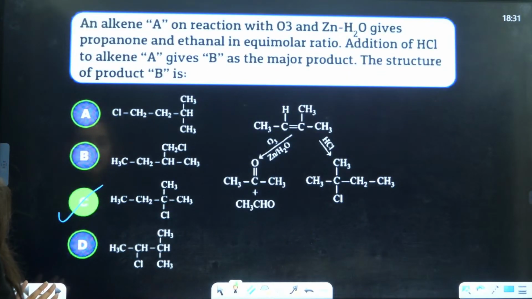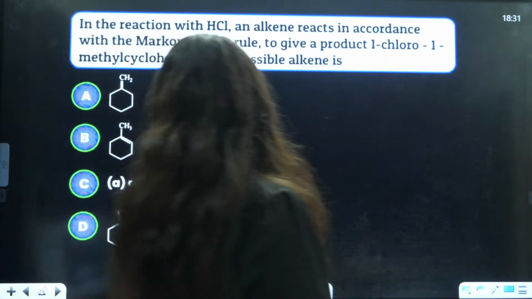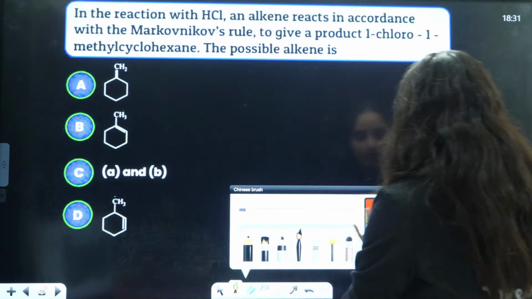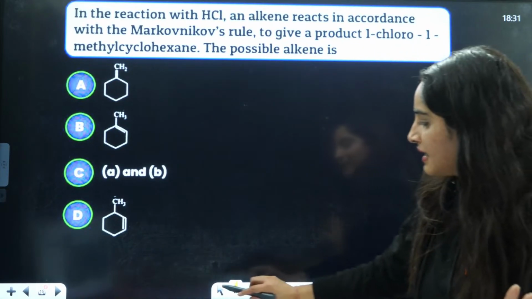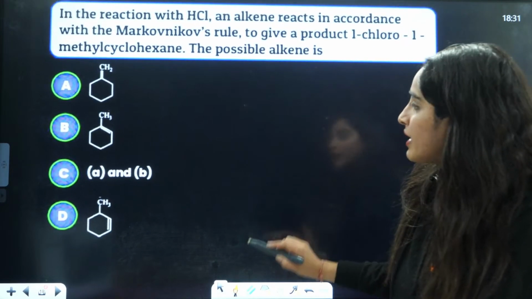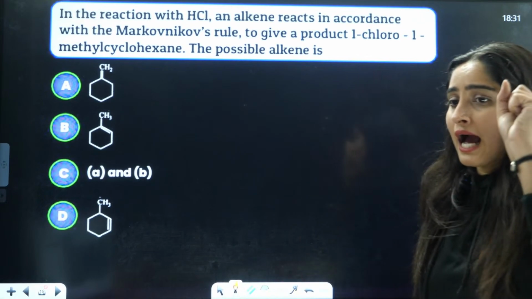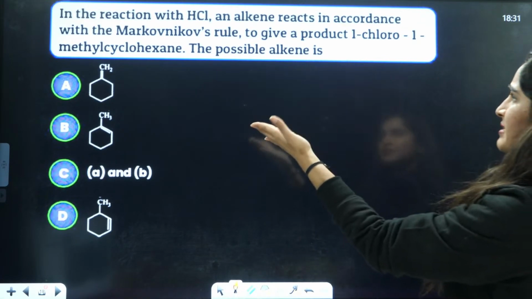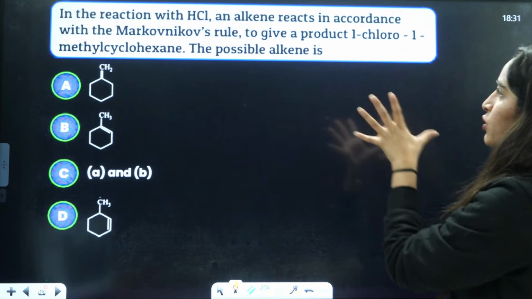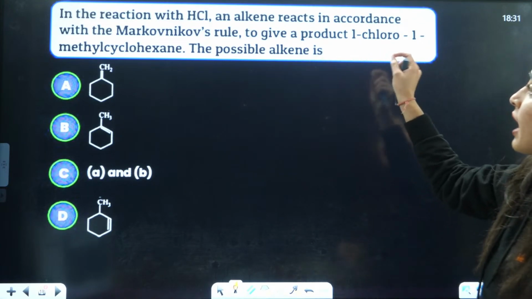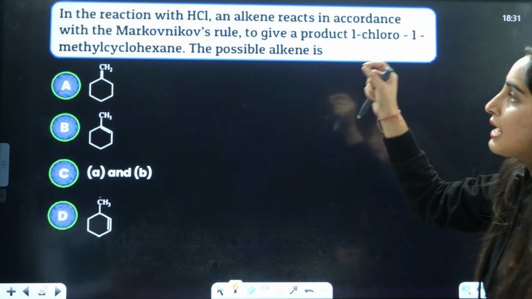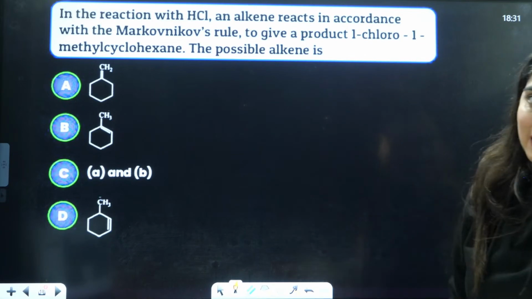Okay, chalo. Next we have the reaction with HCl. Now you have the reaction with HCl. An alkene reacts in accordance with Markovnikov rule to give product 1-chloro-1-methyl cyclohexane. The possible alkene is.